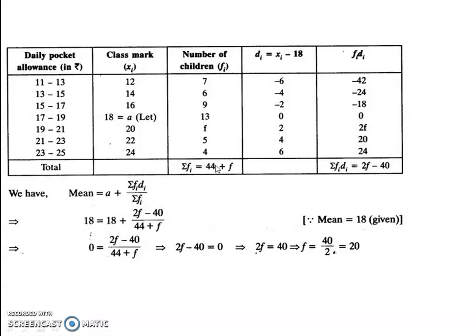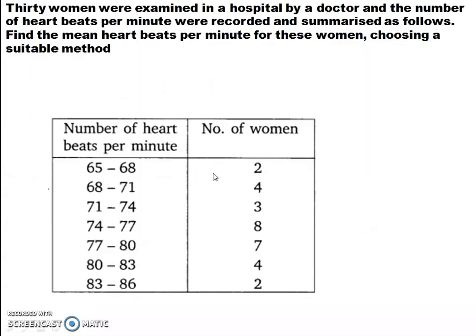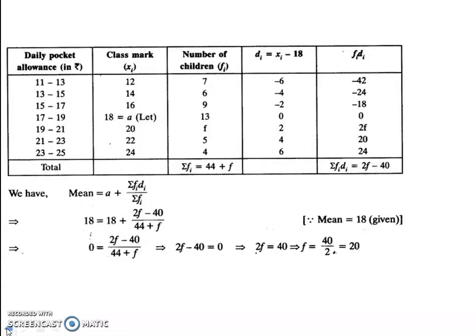Now what is your problem? Here you have an f, isn't it? You have an f here. So when you add all the frequencies, you will get 44 plus f. That is 7 plus 6 plus 9 plus 13 plus 5 plus 4 is 44, and f. Here also you will get 2f. Why 2f? 2 into f, 2f. So here the summation is 2f minus 40.